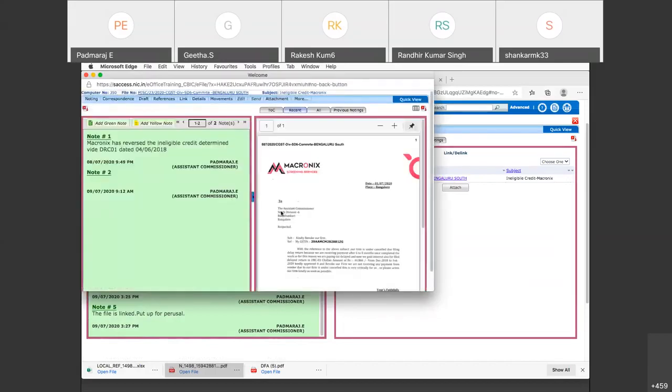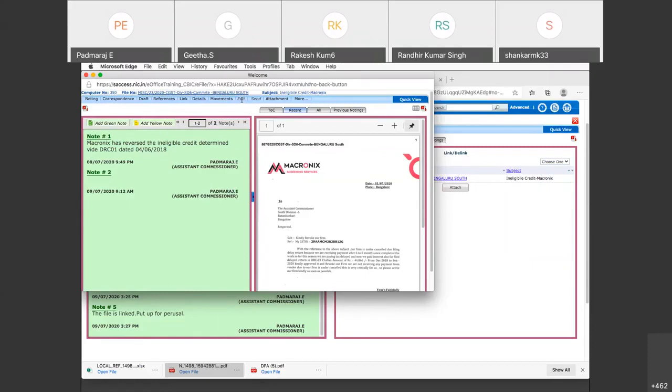Now I saw this is regarding the ineligible credit of Macronics. Macronics has reversed the ineligible credit determined by DRC1 dated 4/6. Okay, so this arrears is not there. This is already cleared. Now see the peculiar nature of linking. So I'm not able to do any note action here. I'm not able to do any send action here. I'm not able to do edit action here.